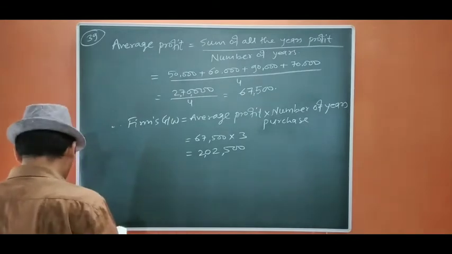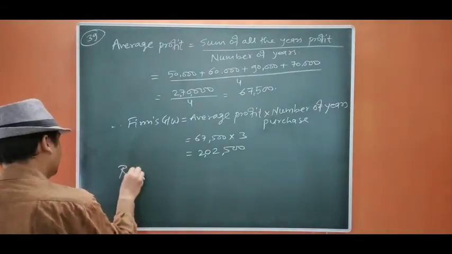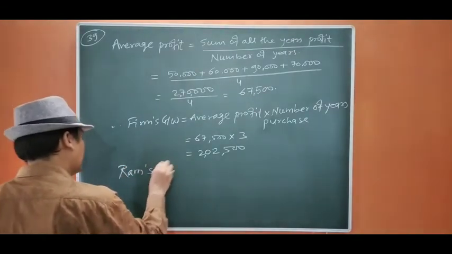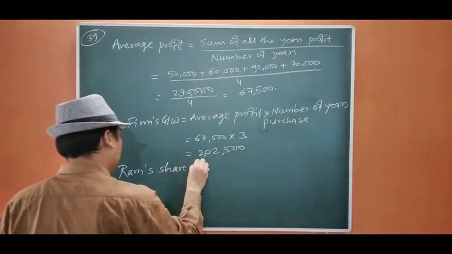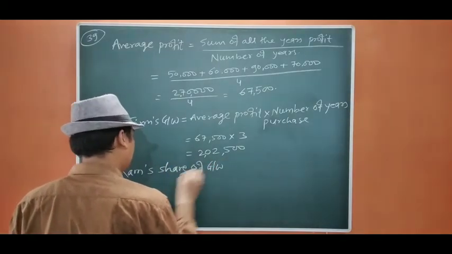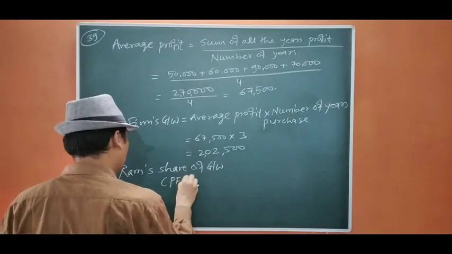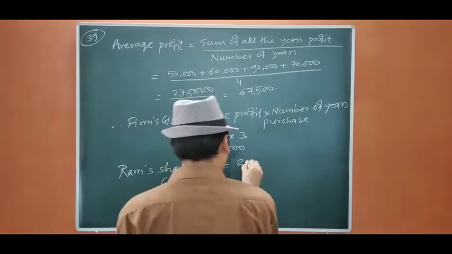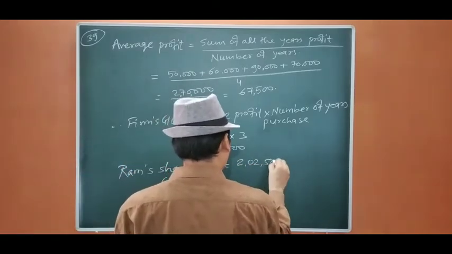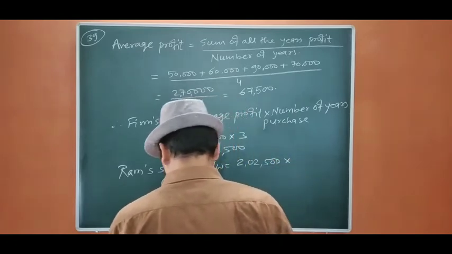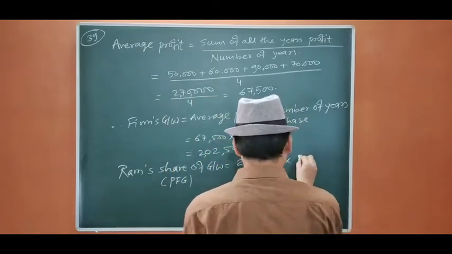Now we are going to calculate Ram's share of goodwill. Ram is the new partner. 2,02,500 into his share, which is 1/4.